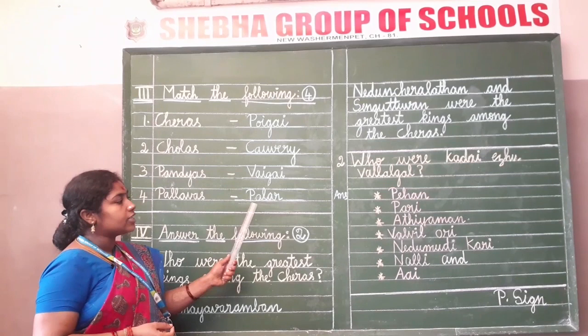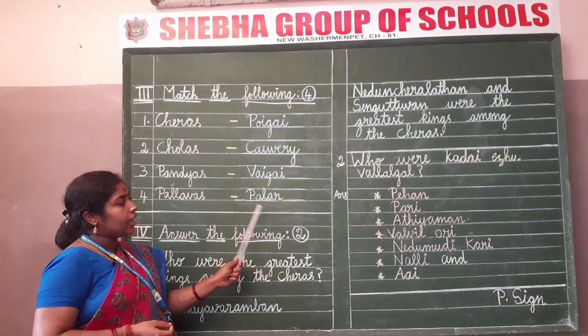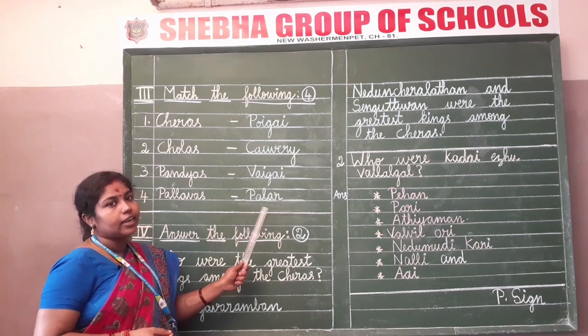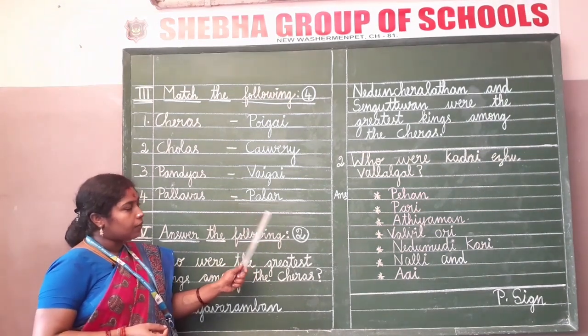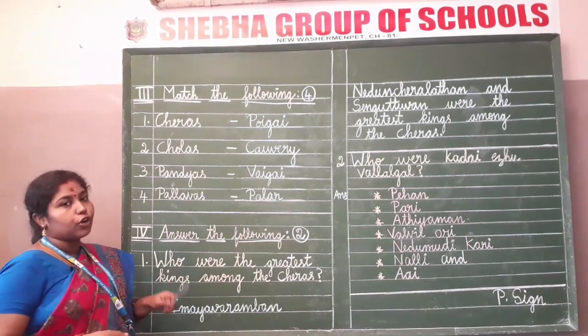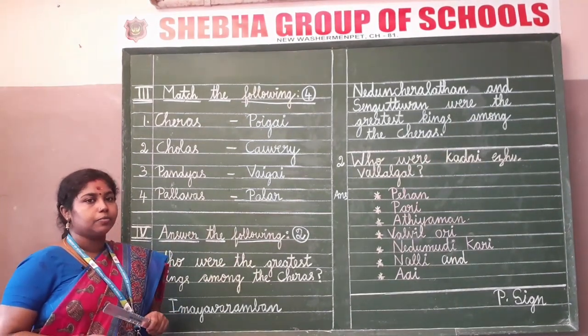And the last word is Palar. Palar. After finishing this, you have to draw a line with your ruler and a pencil.